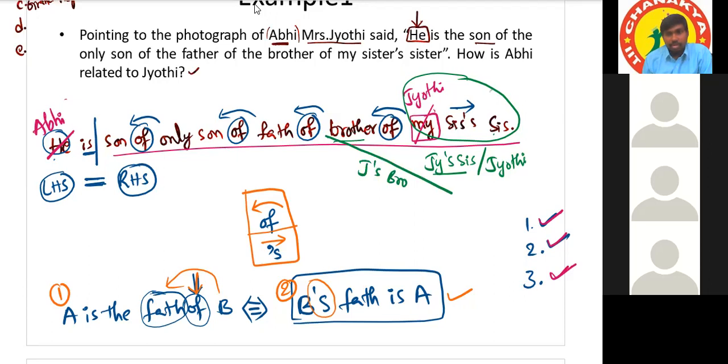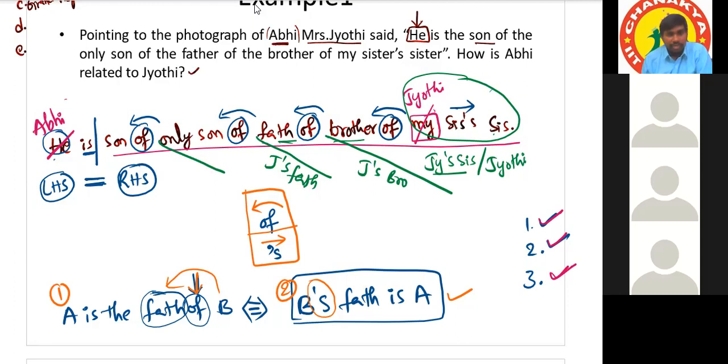Now there is no statement beyond this father of. There is only one statement beyond this, father of Jyoti's brother. Yes or no? Yes. Now tell me, Jyoti's brother's father. How is that person related to Jyoti? Jyoti's father. Yes, father of Jyoti's brother is the same as Jyoti's father also. So Jyoti's father. Next, only son of Jyoti's father. How is that person related to Jyoti? Brother. Jyoti's brother.